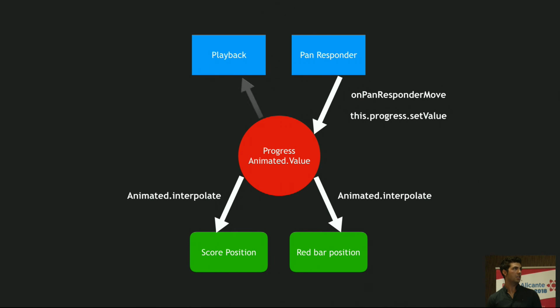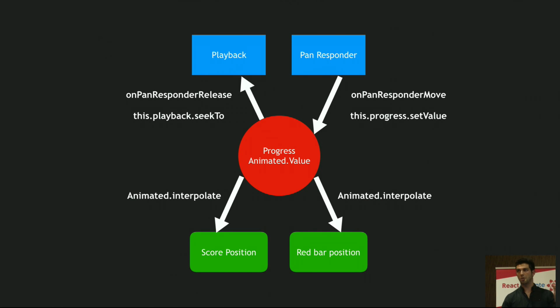And last but not least, we need to communicate back to the playback about the new timestamp. For that, we use a method that we created emulating the one that the scroll view has, which is scrollTo. Following the same architecture, we created one called seekTo that behaves the same way.